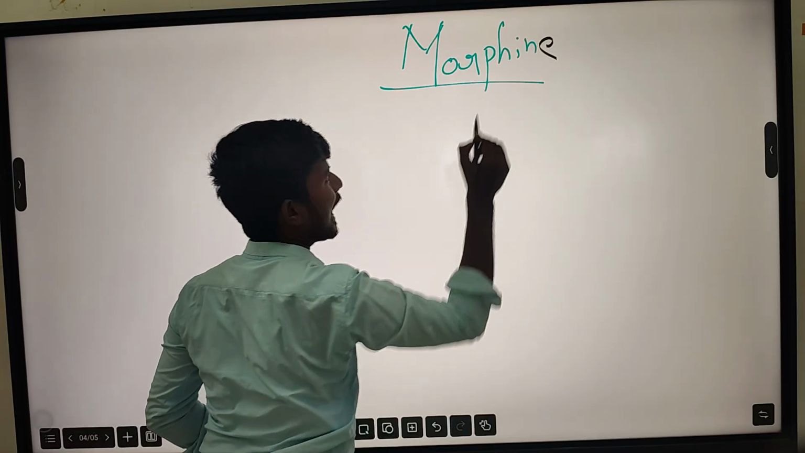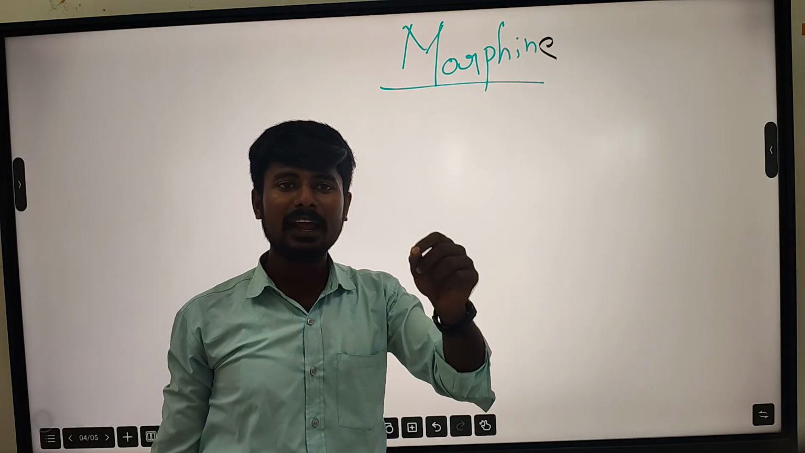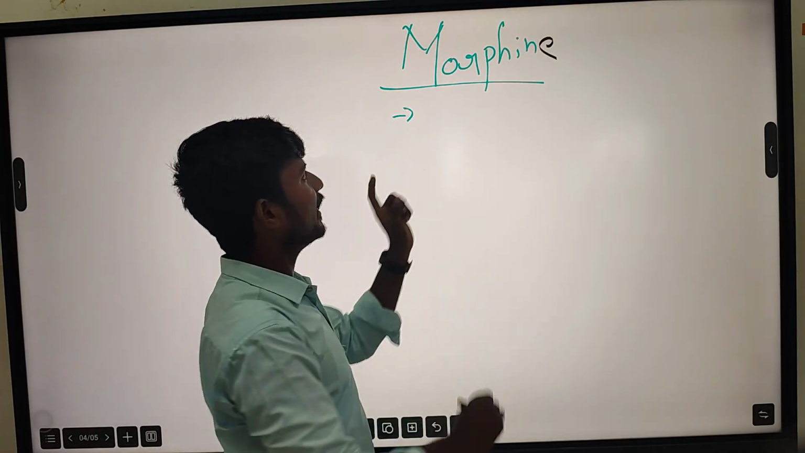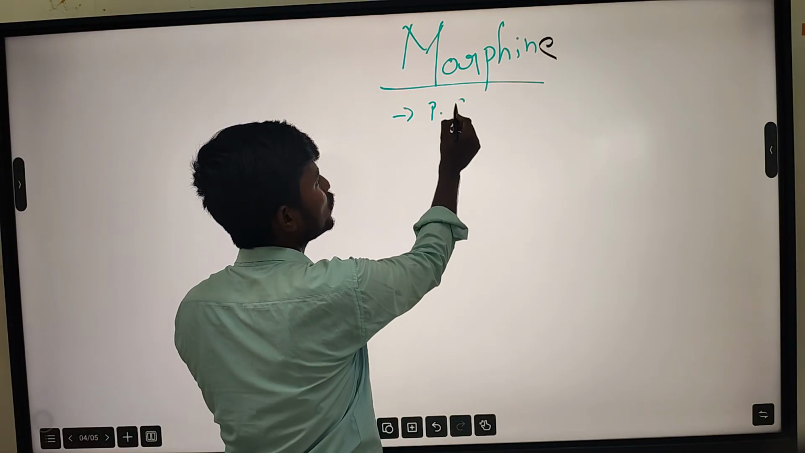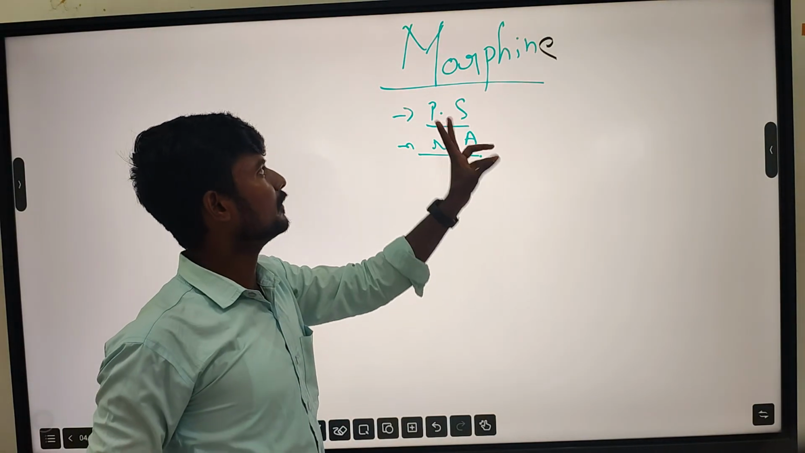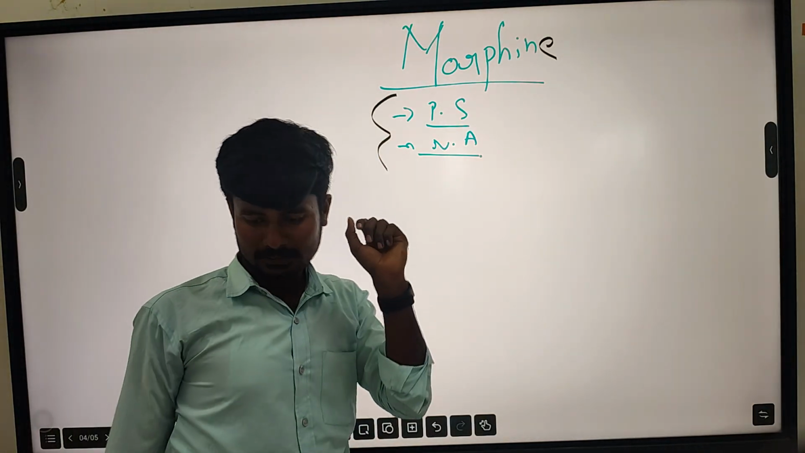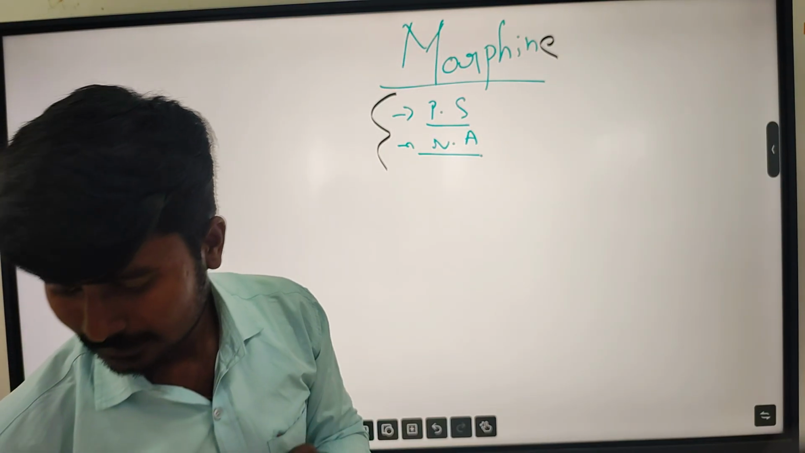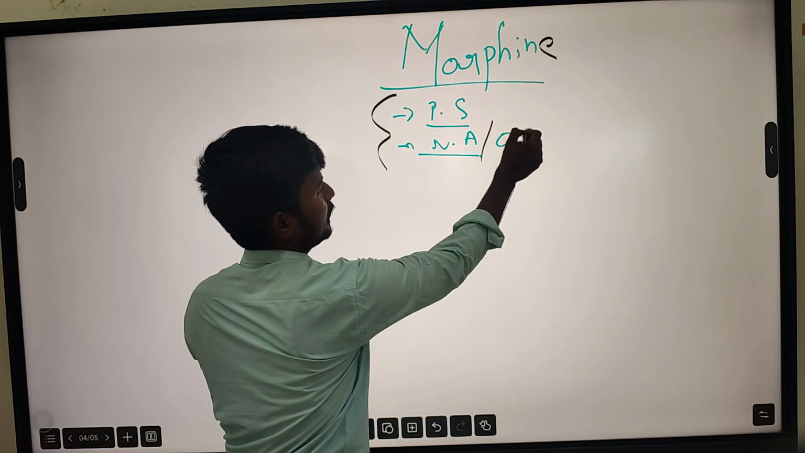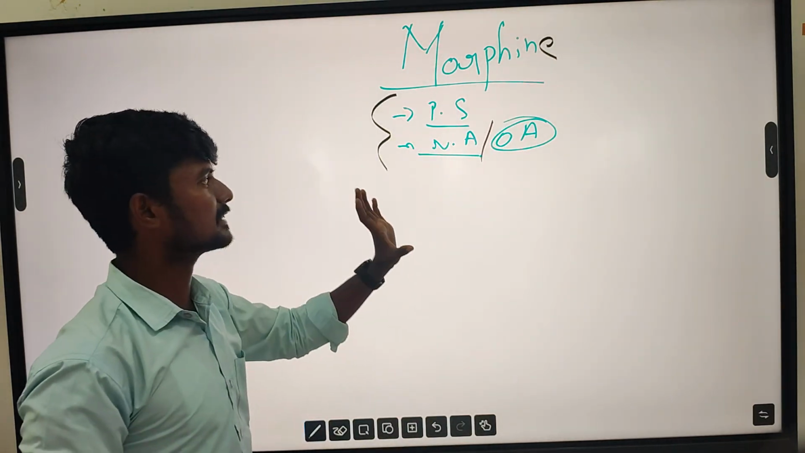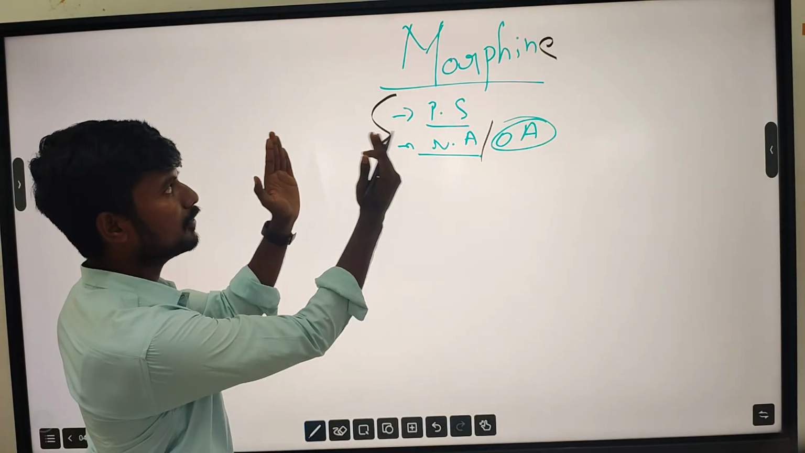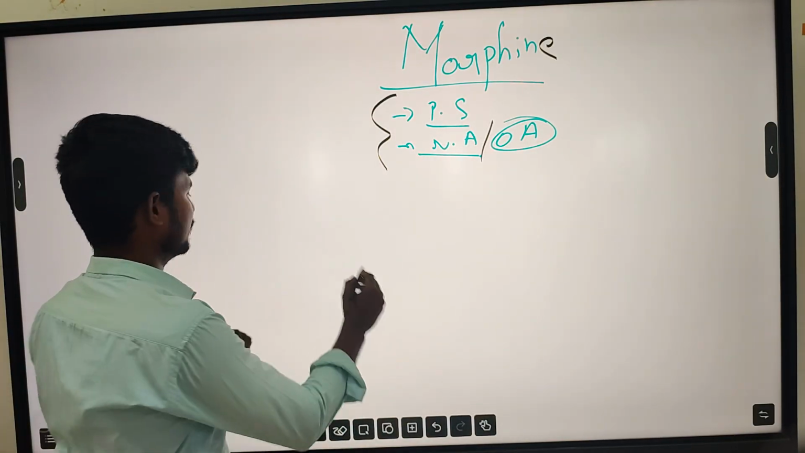Morphine is a natural alkaloid, the first natural opioid agonist, derived from Papaver somniferum. It comes under opioid analgesics. The main point now is the mechanism of action of morphine.